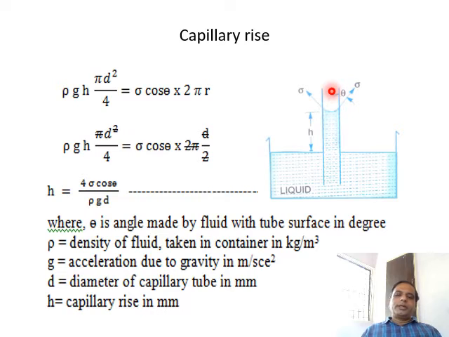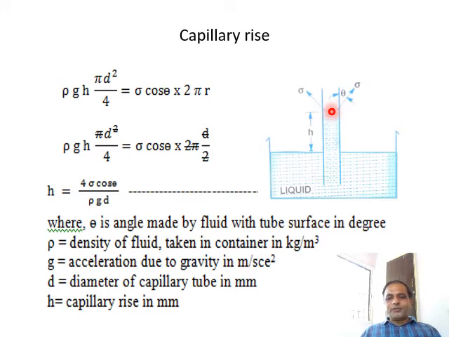Right? The amount of fluid raised in the capillary tube from the free surface of the static fluid is called capillary rise. Right? It is a free surface of the static fluid, and there is one more free surface we can say. Right? In the capillary tube, when fluid rises up, here also we find a free surface.